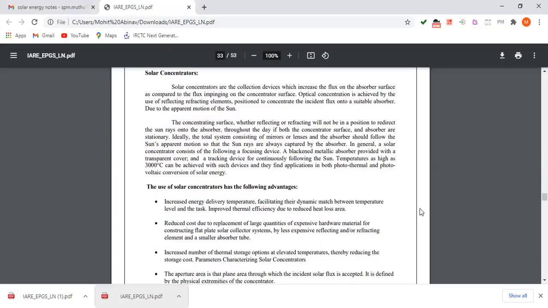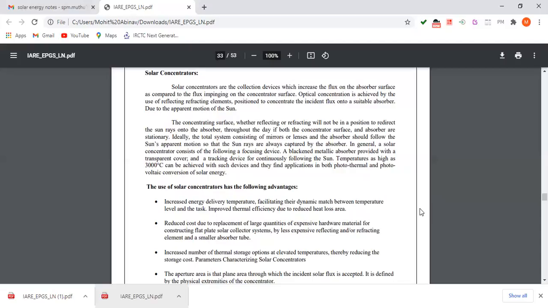The concentrating surface, whether reflecting or refracting, will not be in a position to redirect the sun rays onto the absorber throughout the day if both the concentrating surface and absorber are stationary. Ideally, the total system consisting of mirrors or lenses and the absorber should follow the sun's apparent motion so that the sun rays are always captured by the absorber. In general, a solar concentrator consists of a focusing device.